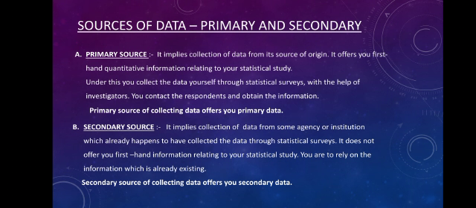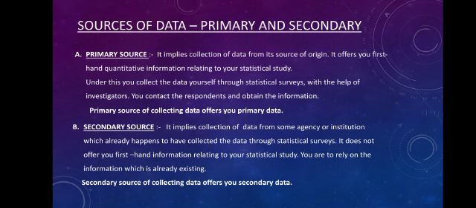Under this, the data is collected by the surveyor himself. You collect the data yourself through statistical surveys with the help of investigators, like I myself, or I can take help of other people called investigators. We will go to the place from where we can collect the data ourselves. We will not rely on some other source.